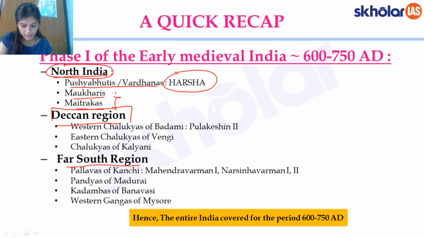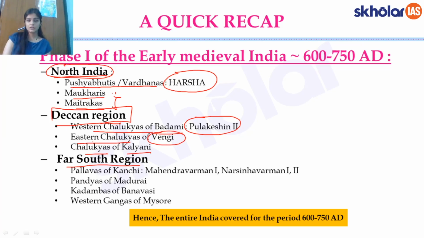Then we covered the Deccan region, wherein we spoke about these 3 dynasties: Western Chalukyas, particularly the most important king Pulakeshin II, Western Chalukyas of Badami, Eastern Chalukyas of Vengi, and the later Chalukyas of Kalyani. This is about Deccan and North India.